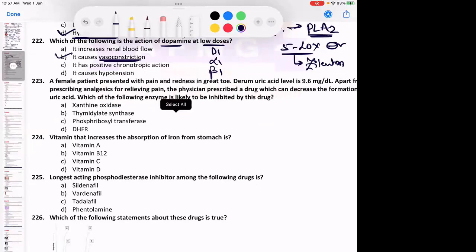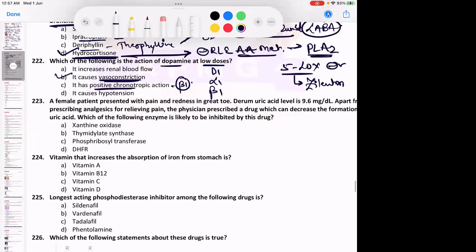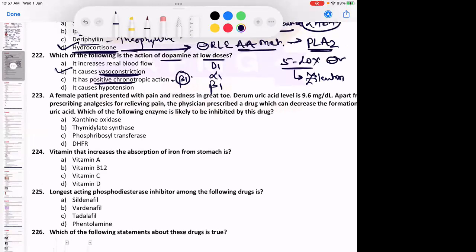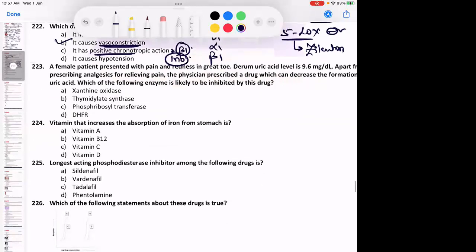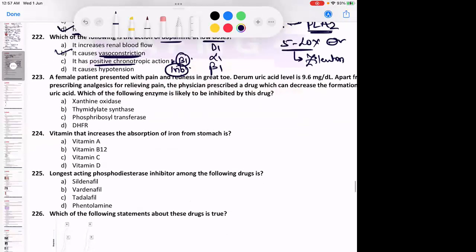Positive inotropic action will occur when it stimulates the beta-1 receptor. Sorry, positive chronotropic action never happens with dopamine. Positive inotropic action happens. Ino is increasing the contractility. Chronotropic is increasing the heart rate. So dopamine usually increases the inotropic action. It can cause chronotropic action too, but more predominantly causes increasing inotropic action.